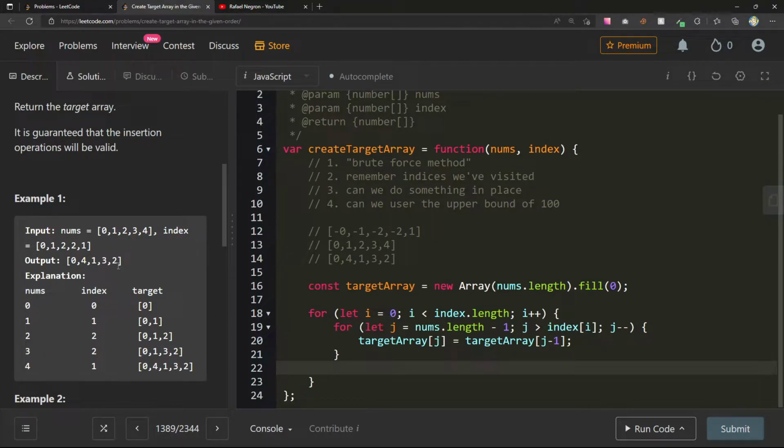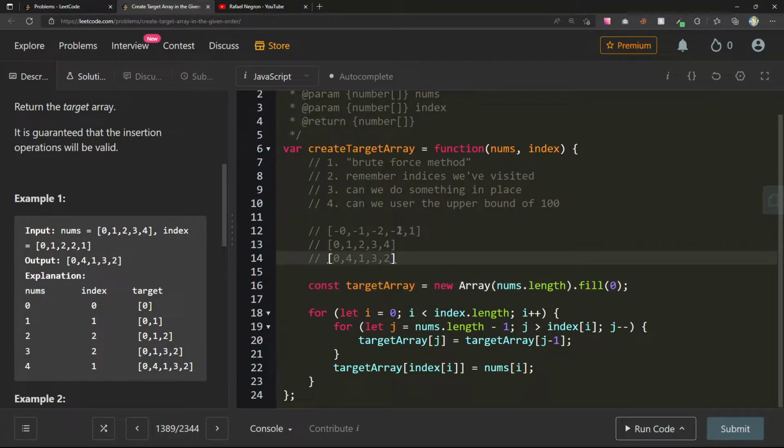And then finally at the end, this is going to go all the way. We should now just be able to do it at the index that we're on currently. So target array at index of I equals nums at I. Let me go over this real quick. I feel like I wrote this too quick for my own self.